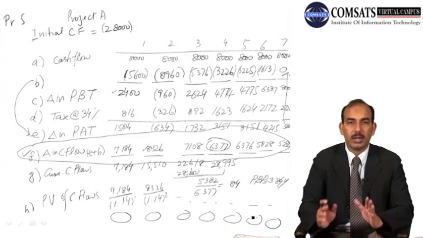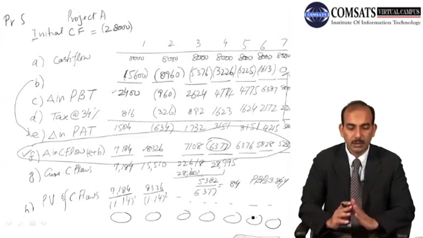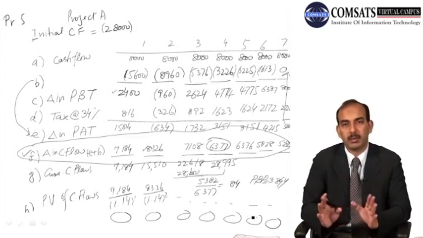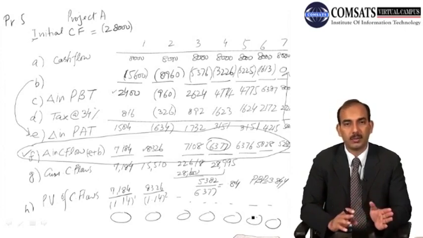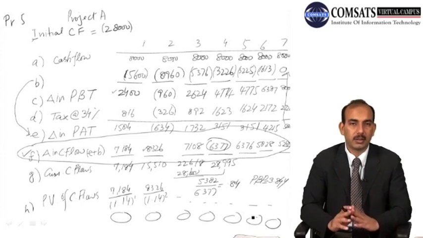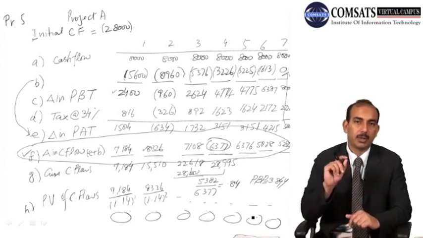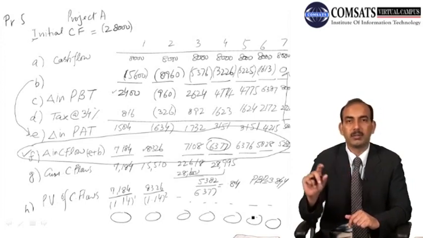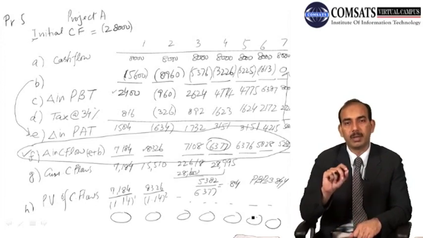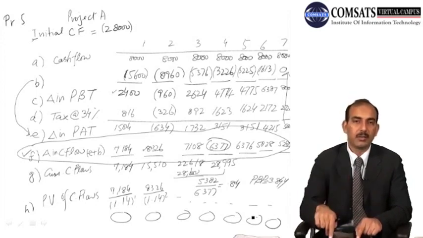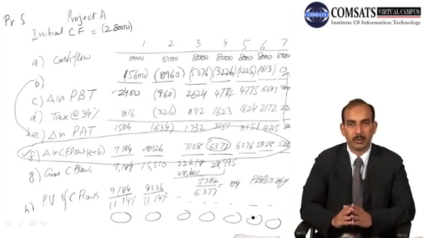and then we add them up so that we have the present value of all our future cash flows, and we deduct the initial cash outflow, that is 28,000. And after that, if there is a positive value, we can say the net present value is positive with this amount. And same way we calculate the profitability index, that is the present value of the future cash flows divided by the initial cash outflow.